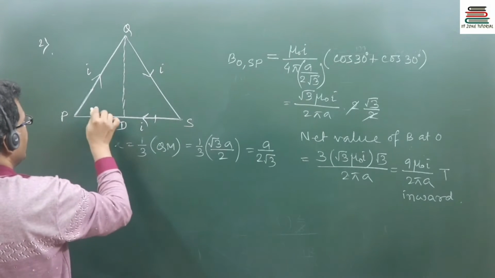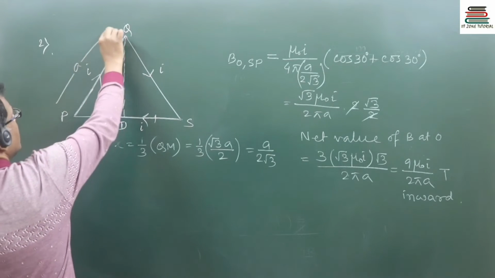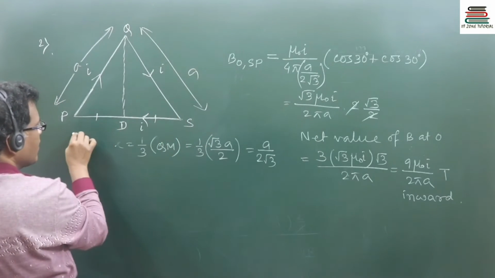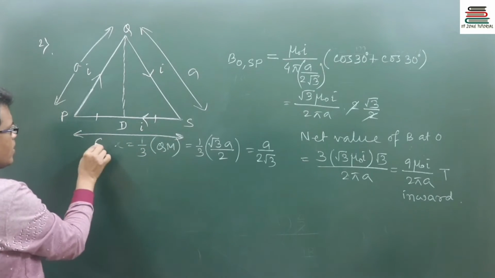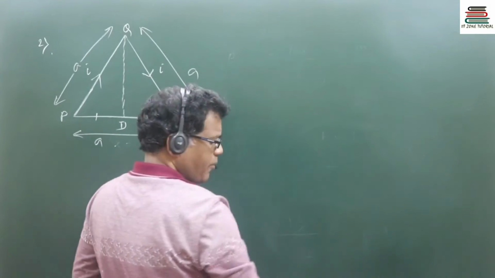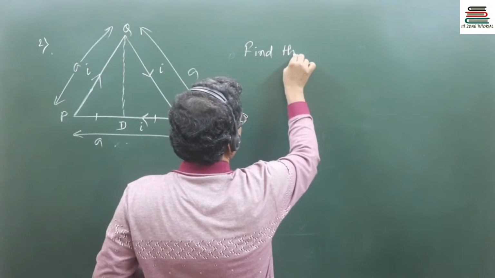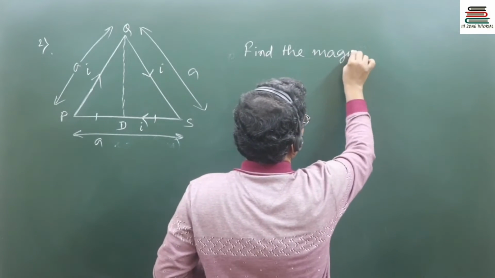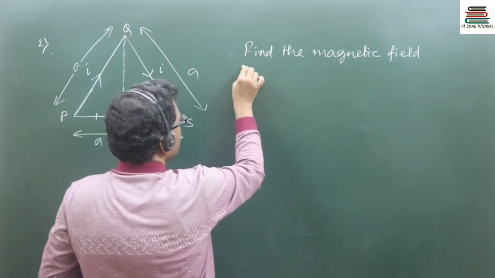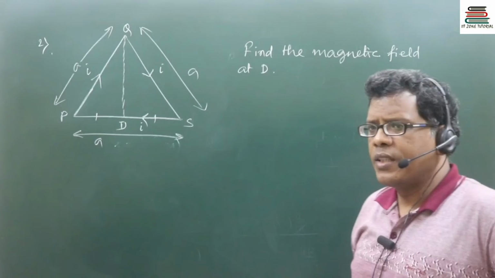All the sides are a each. Now find the magnetic field at point D.